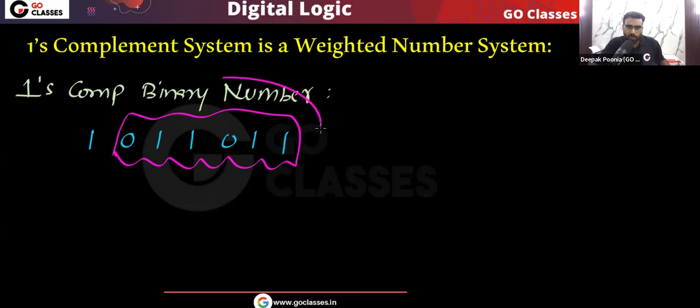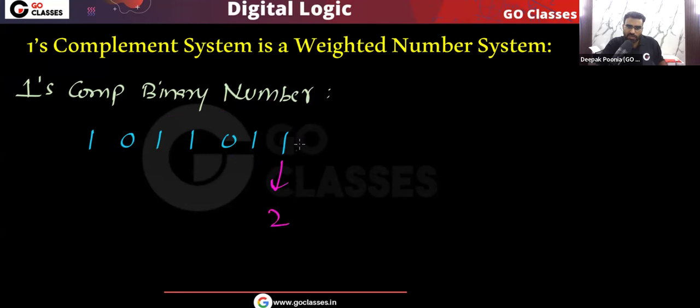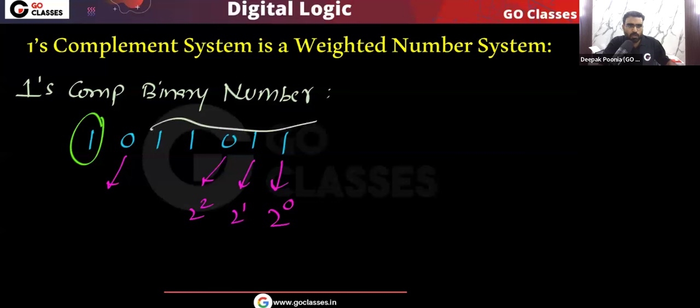For non-MSB positions, the weights are similar to our binary number system. The weight associated with the least significant position is 2 power 0. Here the weight is 2 power 1. Here the weight is 2 power 2. Only the difference will come in the MSB position. For the remaining positions, the weights are similar to the binary number system. The weight associated with this position is 2 power 5, here it is 2 power 4, and here it is 2 power 3.